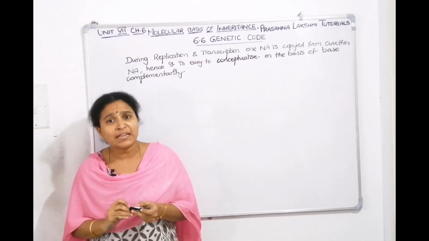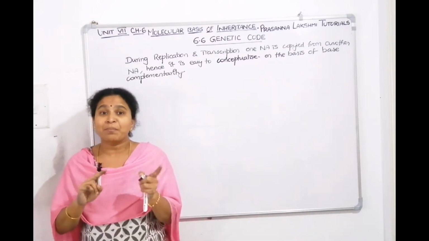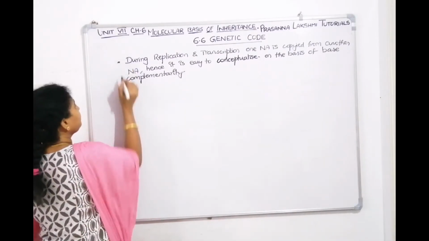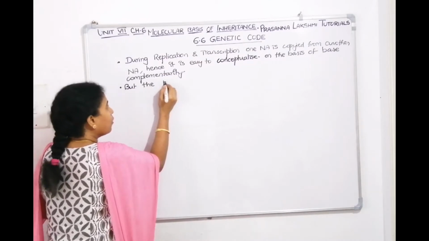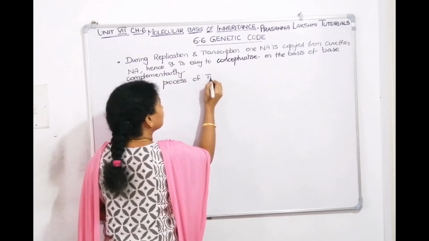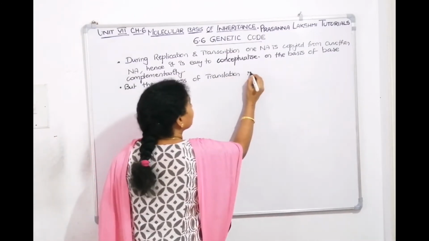But the process of translation, what is translation? Protein synthesis.